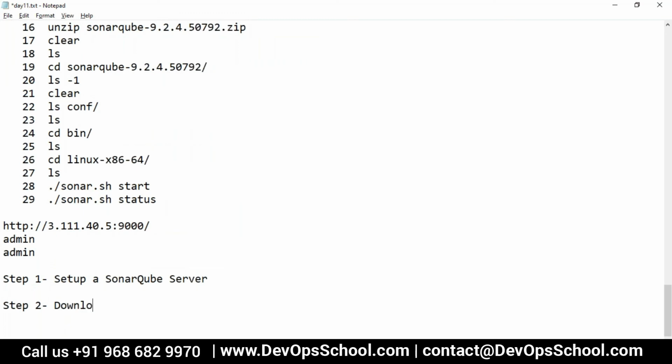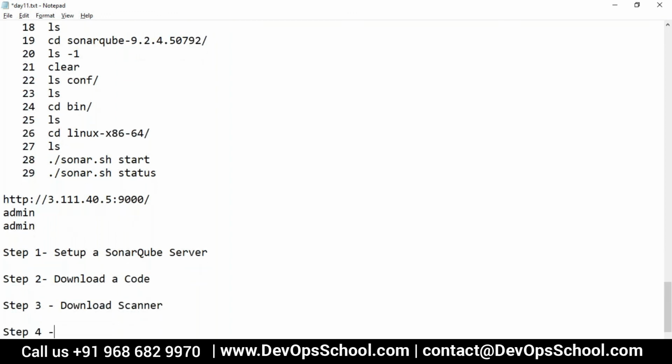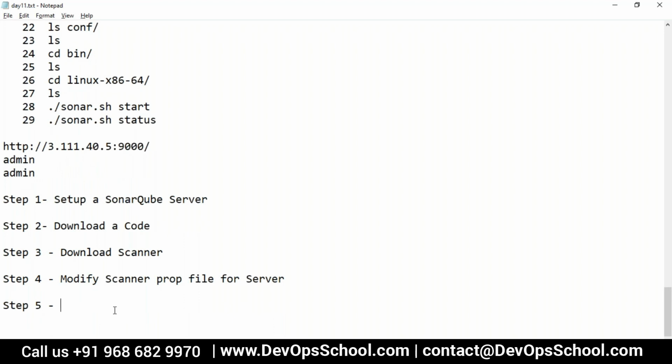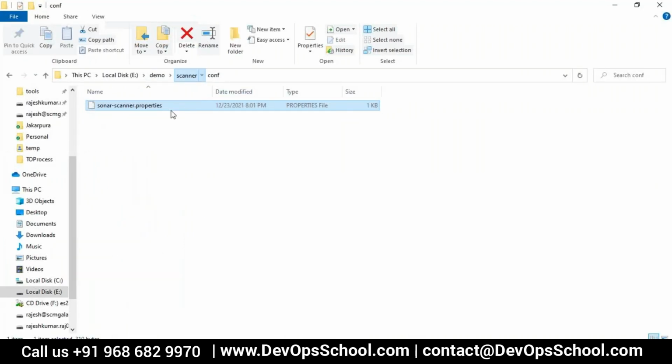Step number two, download the source code. Step number three, download the scanner. Step number four, modify the scanner properties file for the server endpoint. Step number five, modify the project property file.